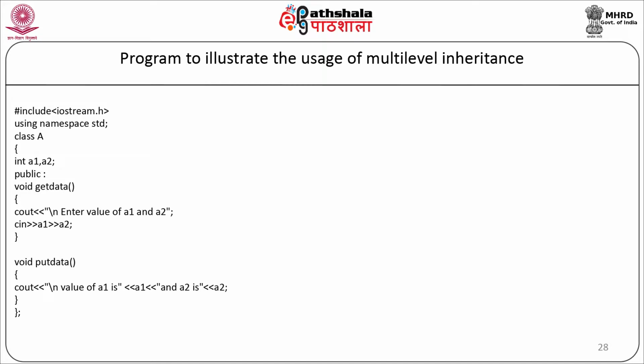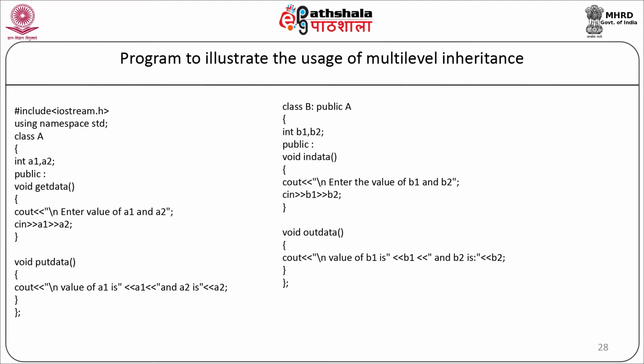Our member function will end. In the second member function putdata, we are going to display back the values on the screen as cout, the value of A1 is A1 and A2 is A2, and our member function will end and our class will end. Now our second class, class B will inherit A in a public mode. So our definition will be class B colon public A.